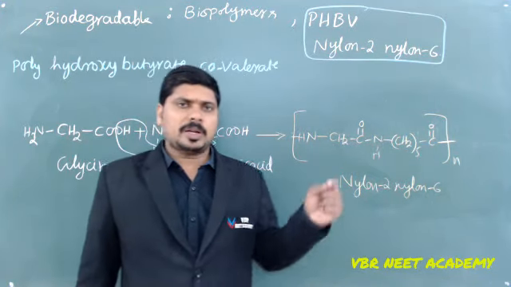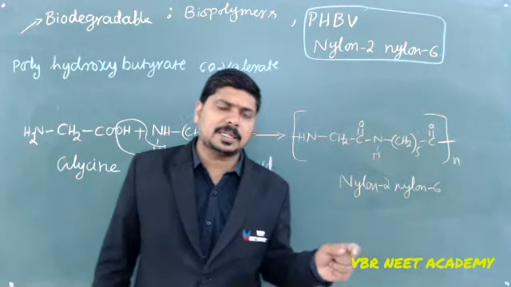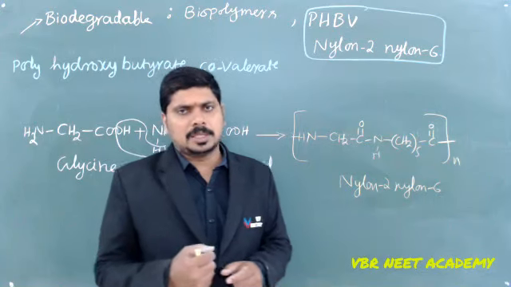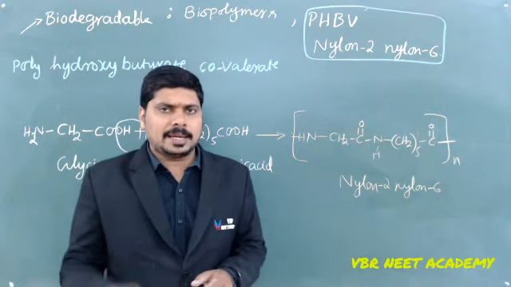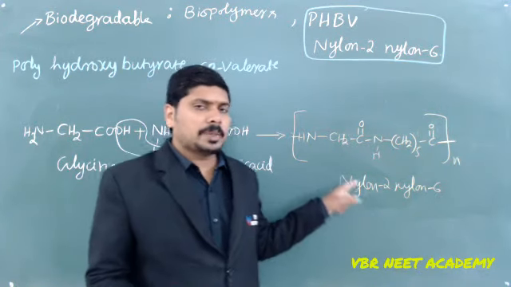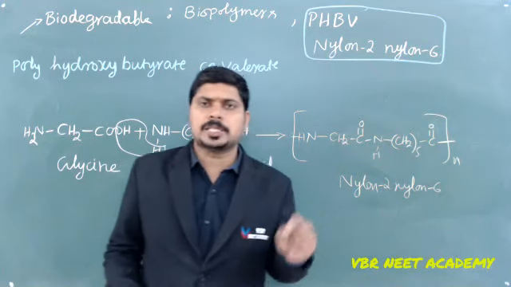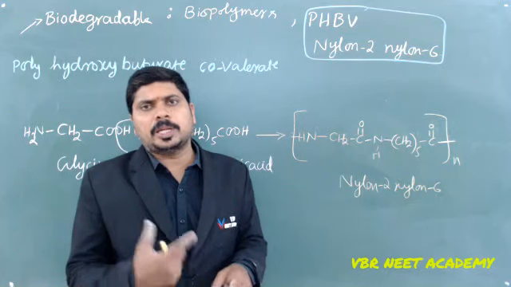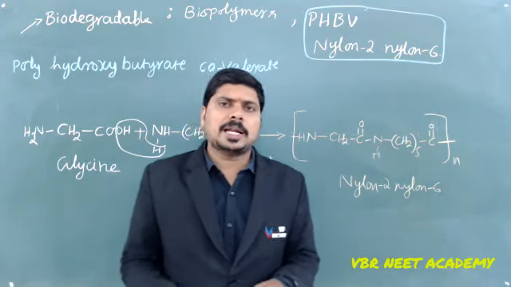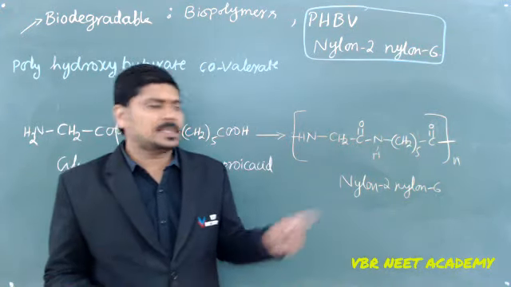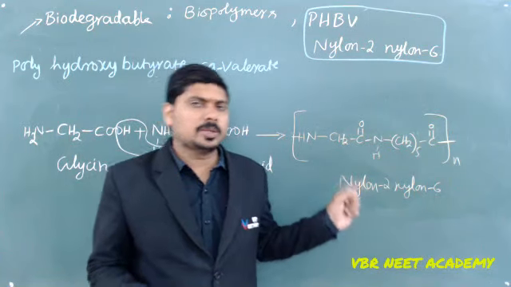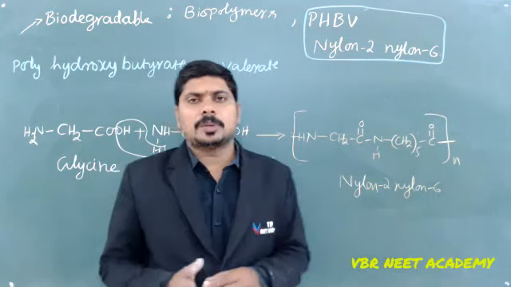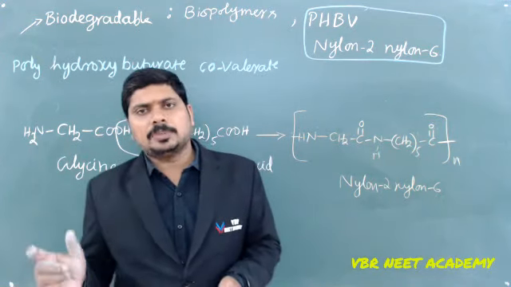I think every one of you is aware of catgut. Catgut is nothing but stitches. Whenever we wanted to make stitches, we used catgut in earlier days. Now a synthetic polymer, nylon 2, nylon 6, is a good replacement, as it is biodegradable, so it can be absorbed into the skin, and we do not have any problem with this polymer when using it for stitching. That is the main purpose of nylon 2, nylon 6 and PHBV.